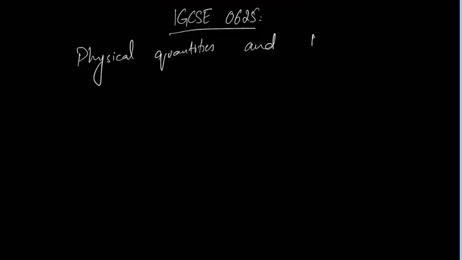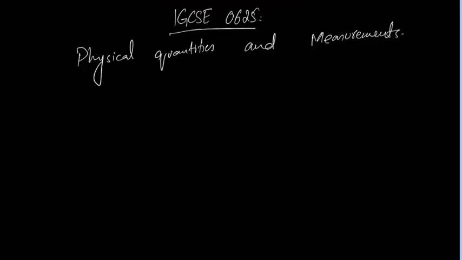Okay sir. Okay, so let's start from the very basics. We will keep the speed up a little so we can cover everything in the due time. So starting from the very basic, IGCSE, it's 0625. The first topic is physical quantities and measurements.